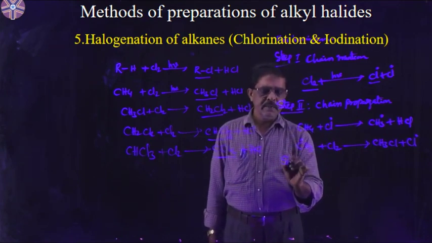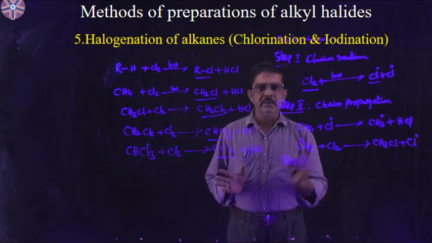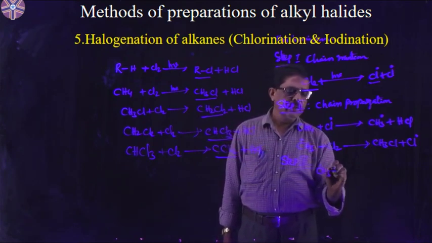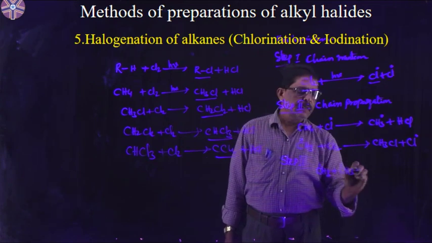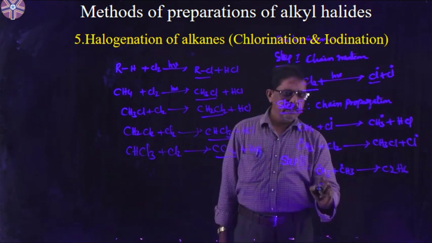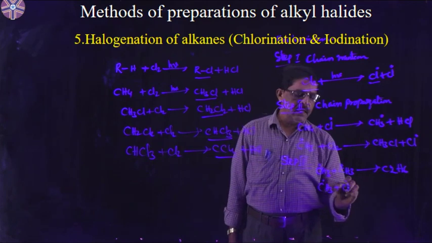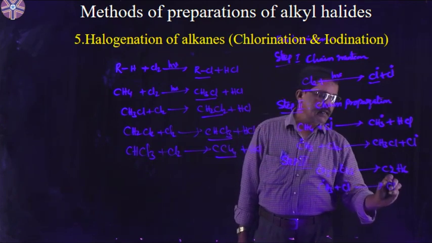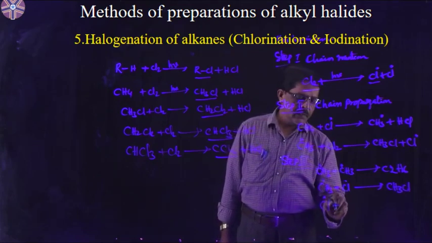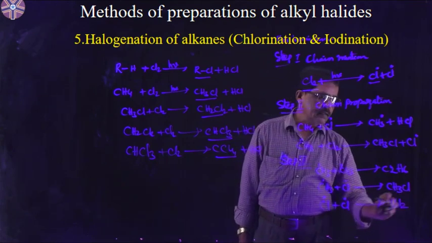Next, the chain termination step is possible when two free radicals combine together. Suppose two methyl free radicals combine together to form ethane, C2H6. Or a methyl radical and a chlorine free radical combine to give methyl chloride, and there the reaction ends. Or two chlorine free radicals combine to form a chlorine molecule.